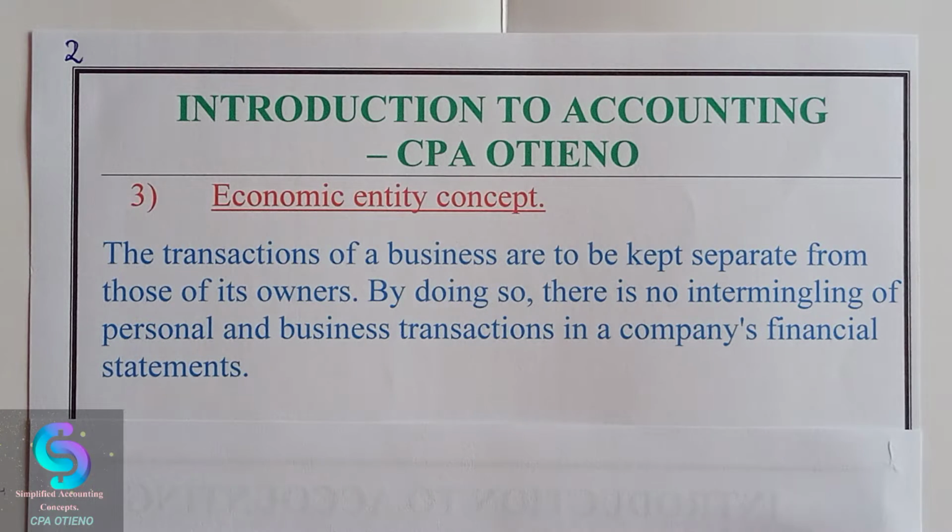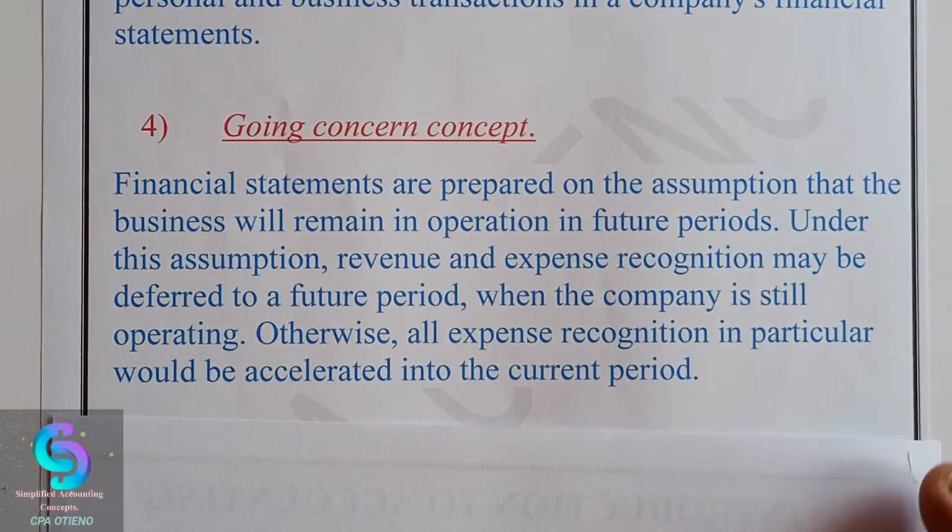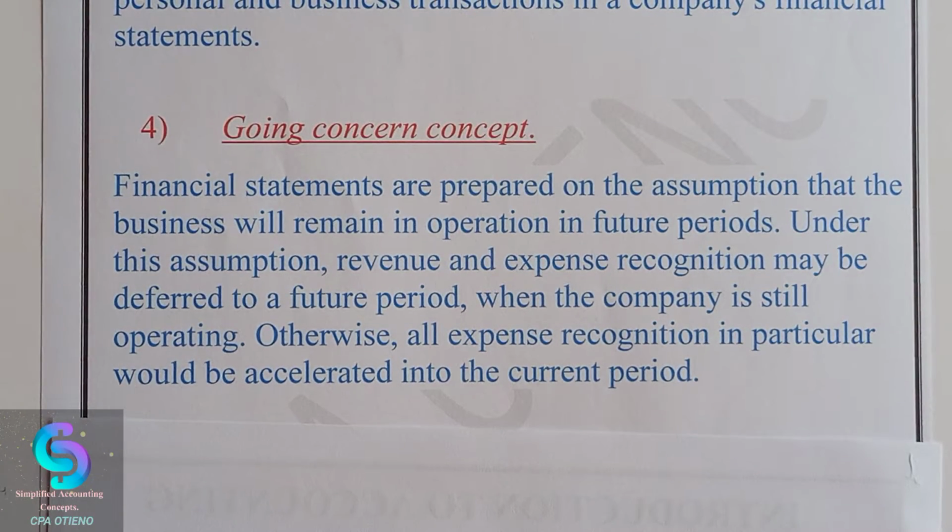Then we also have the fourth one, which I really love most, called the Going Concern Concept. Financial statements are prepared on the assumption that the business will remain in operation in future periods. Under this assumption, revenue and expense recognition may be deferred to a future period when the company is still operating. Otherwise, all expense recognition in particular would be accelerated into a current period.